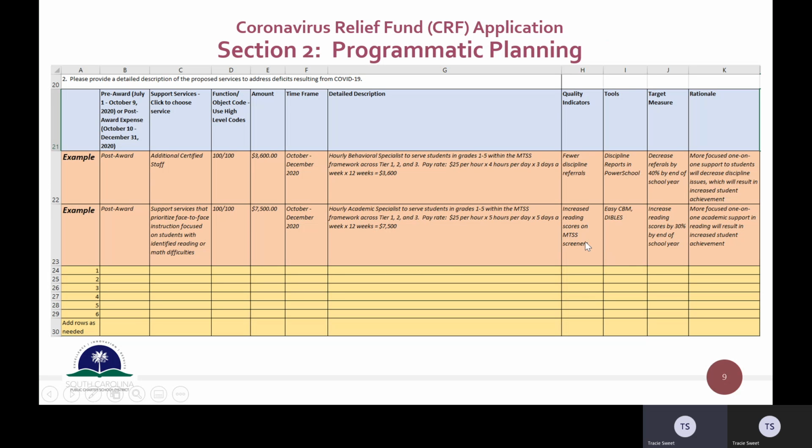So this is just an example, but for this particular school they would have increased reading scores on the MTSS screeners. These are the two tools that they will be using as screeners. The target measure is an increase in reading scores by 30% by the end of the year. And of course, the rationale is that if you have more focused one-on-one academic support in reading, that will result in increased student achievement.